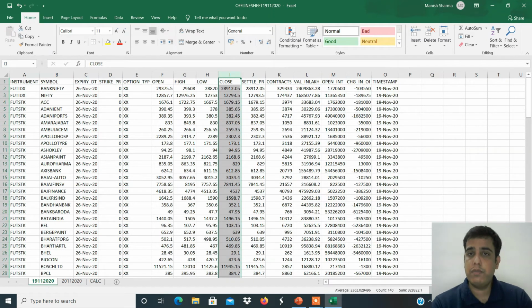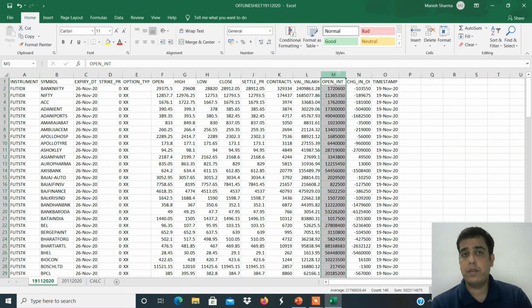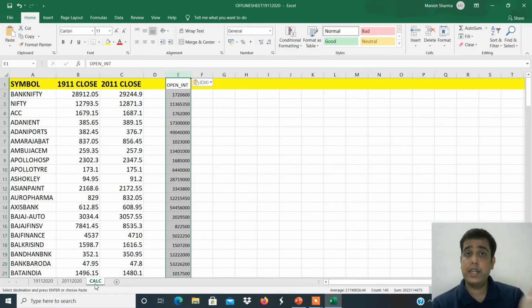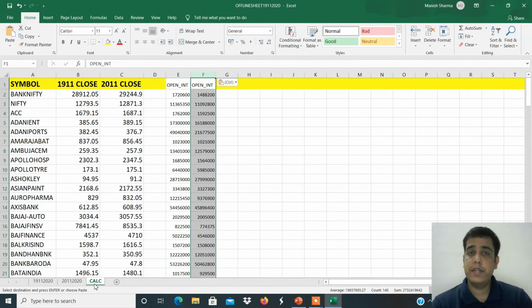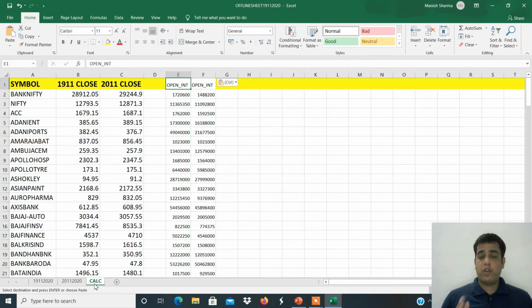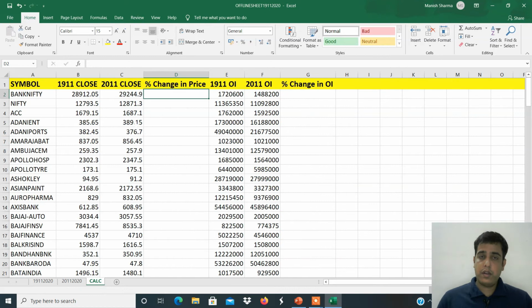Again go back to the 19th November file. Copy the M column, open interest column, M for Mumbai column. In the calculator sheet, E column you have to paste. 20th M column, open interest column, Control C copy and paste in F column. So we have copy pasted the open interest data of both the sheets in simple columns, E column and F column. So you have to give the column headings like this: percentage change in price, percentage change in open interest, 19th 11 open interest, 20th 11 open interest, percentage change in open interest.